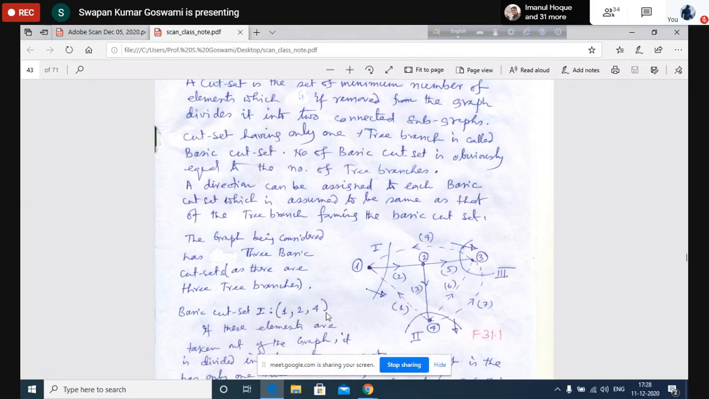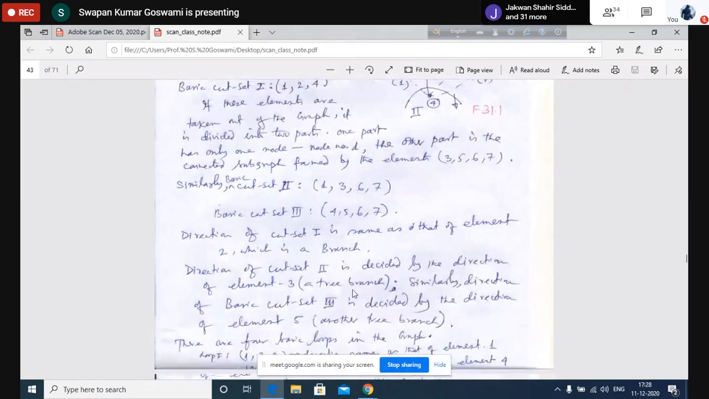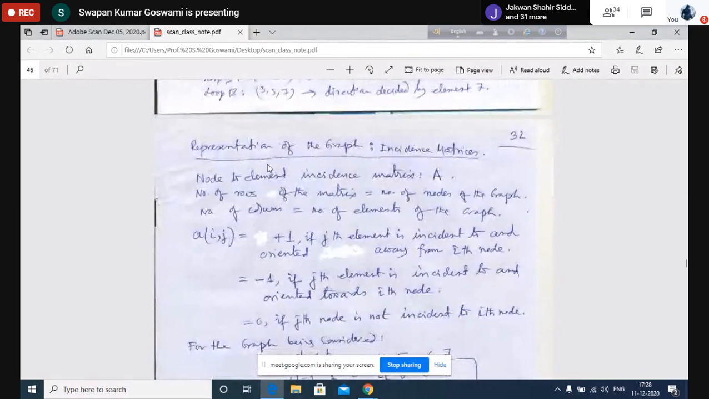Let us now represent the graph with the help of some mathematical notation, and that will be done using some matrix. We shall use a matrix to represent the network graph, matrix notation to represent the loop, and also a matrix to represent the cut set. First of all, let us create a matrix called the node to element incidence matrix. So all this will be the incidence matrix.